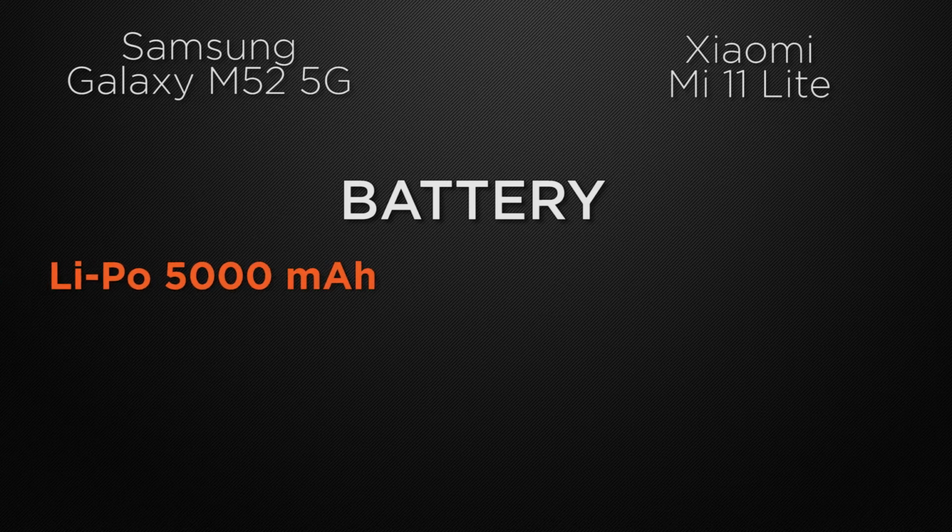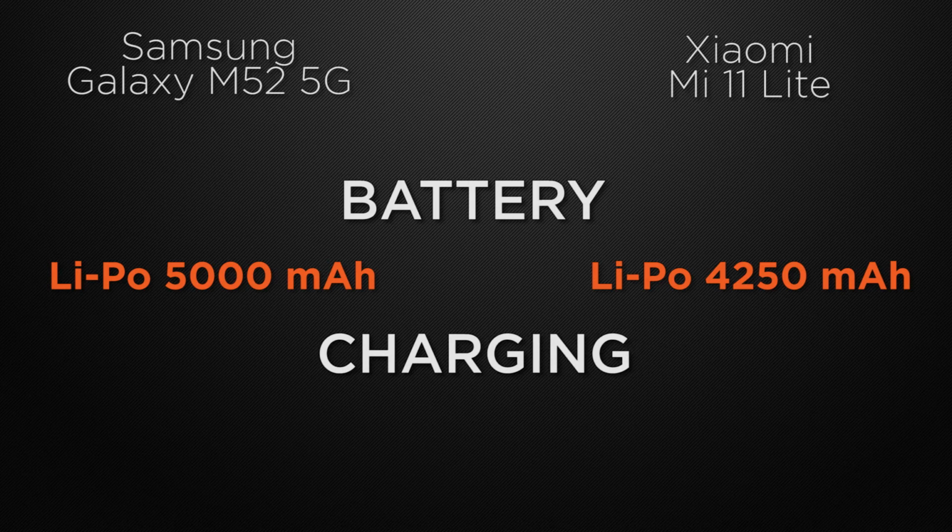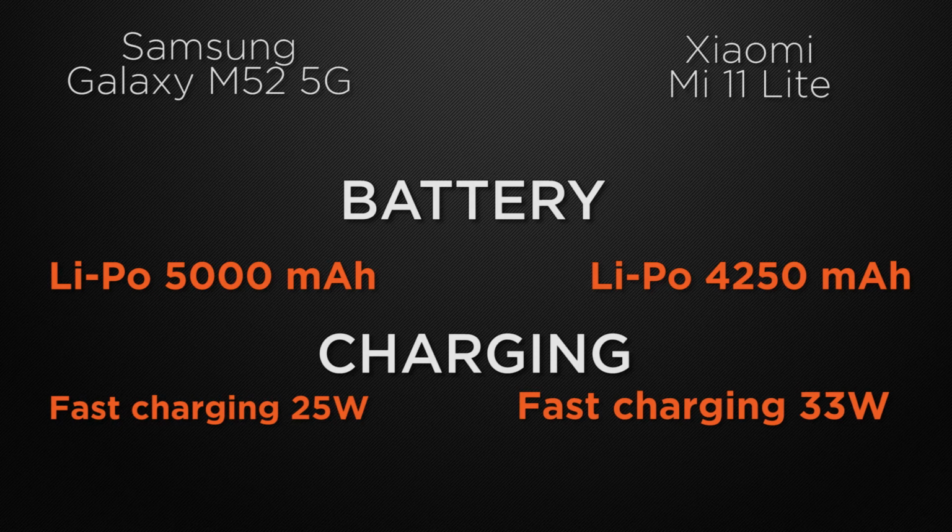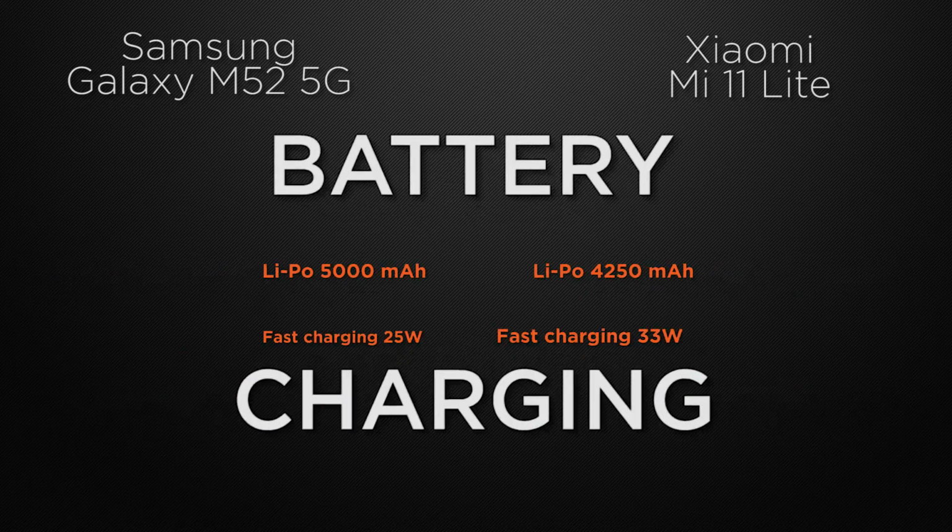Let's talk about the battery capacity of the devices. M52 has a 5000 mAh battery, whereas 11 Lite has a 4250 mAh battery. So the winner here is M52 because it has a bigger battery capacity. Let's talk about the charging speed. M52 has 25 watts of fast charging, whereas 11 Lite has 33 watts of fast charging. So the winner here is 11 Lite because it has a faster charging speed.